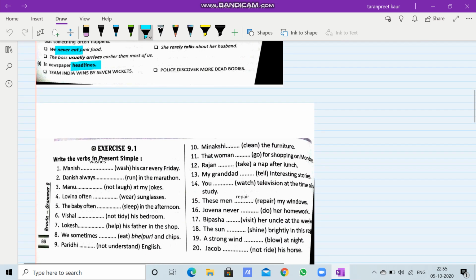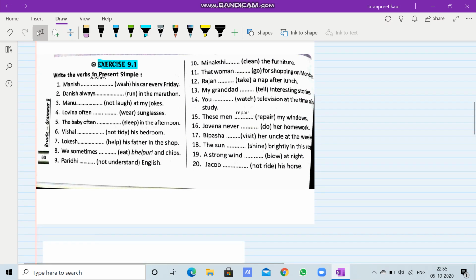Now, exercise 9.1 is to be done by you as homework, but I'll solve one or two points for you. Now, let us look at the first one. If I say Manish, so Manish is singular. So if I say Manish, here the verb is wash. So S or ES we have to add. So it will become Manish washes his car every Friday.